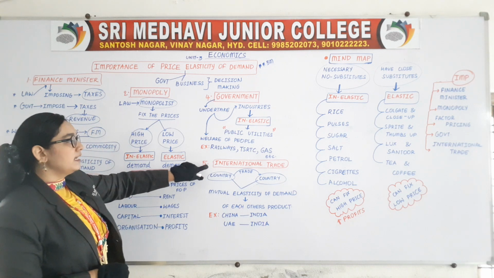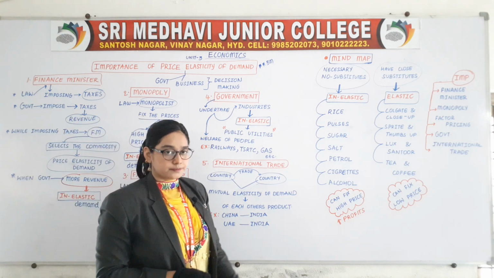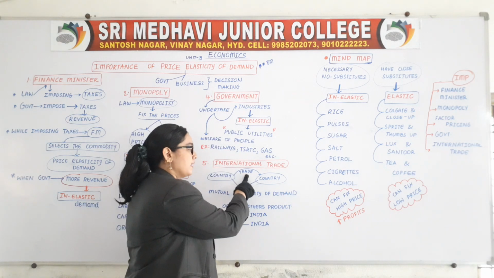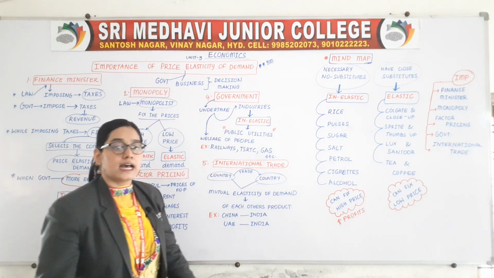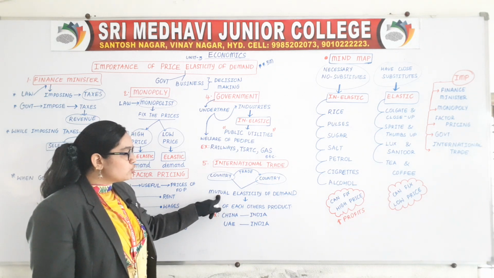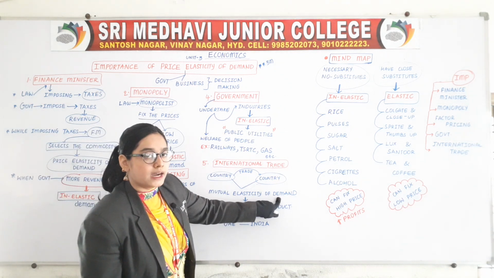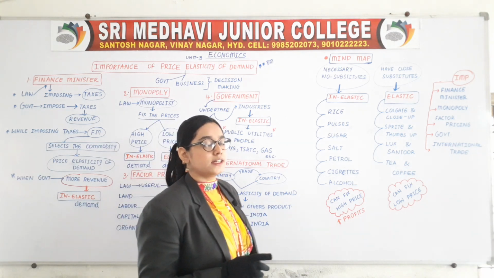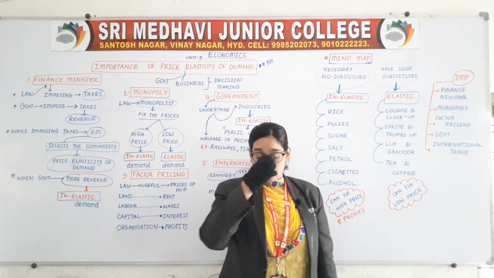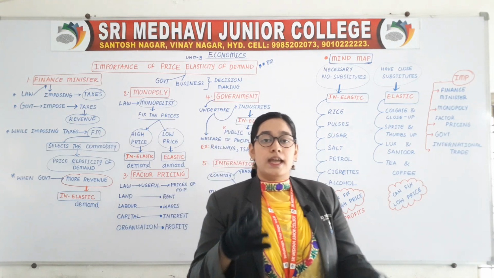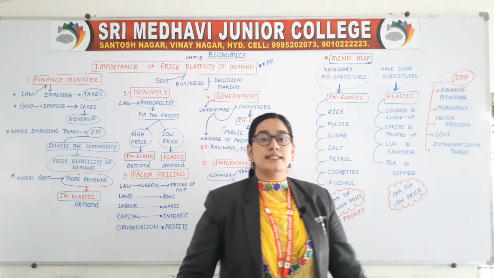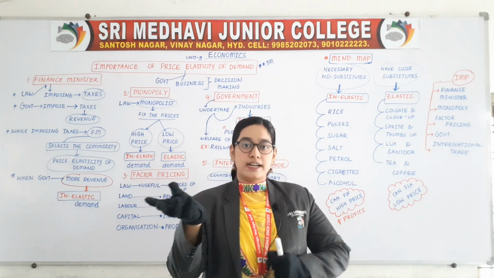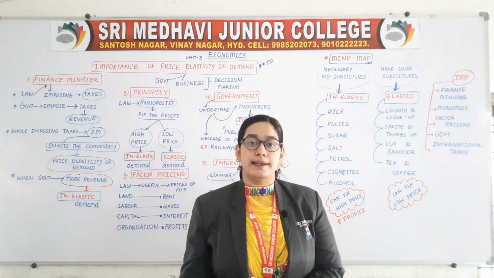Last and final point, international trade. Trade between two countries. Trade between two countries is possible with the mutual elasticity of demand of each other's product. In simple terms, I will give you an example. Like you are preparing for your board exam and you feel that mathematics is a tough subject, and your friend knows mathematics very well.